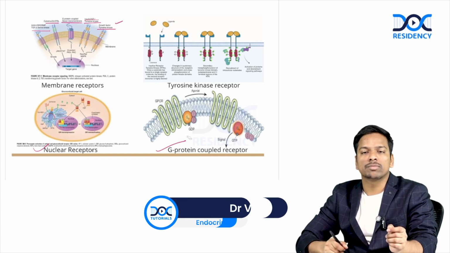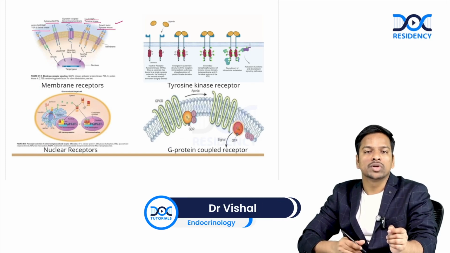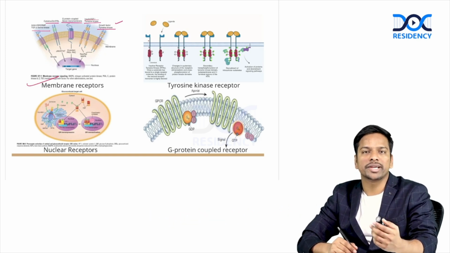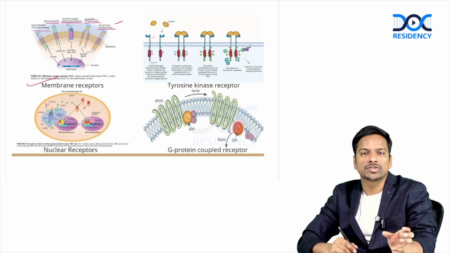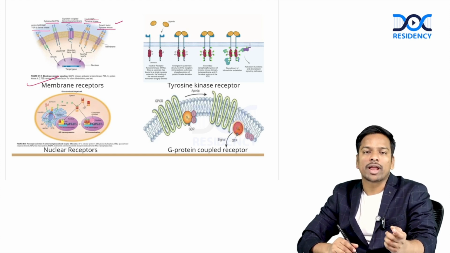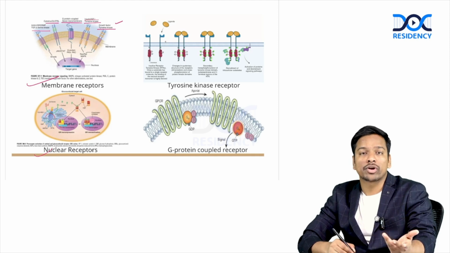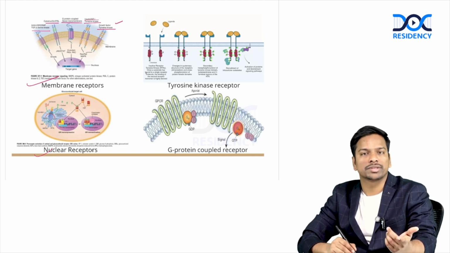Okay, so various hormones act in different ways through receptors. When we talk about the membrane receptors, we have various pathways like cAMP, cGMP, IP3/DAG. All of these act by, even your peptide hormones like insulin and growth factors, they all act through the membrane receptors. Steroid hormones and thyroid hormones basically act on the nuclear receptors.